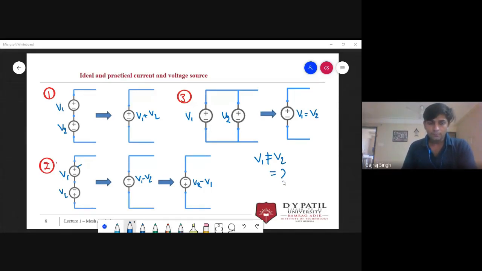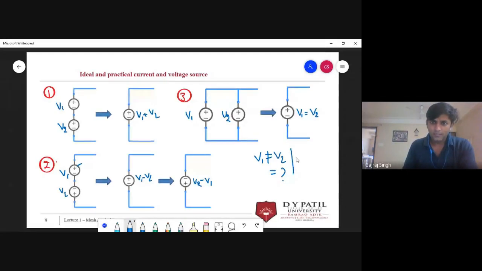Anyone? If these two are not equal, then what will happen? Means if V1 is not equal to V2, then what will happen? Okay, let me tell you. Such a circuit is not possible.